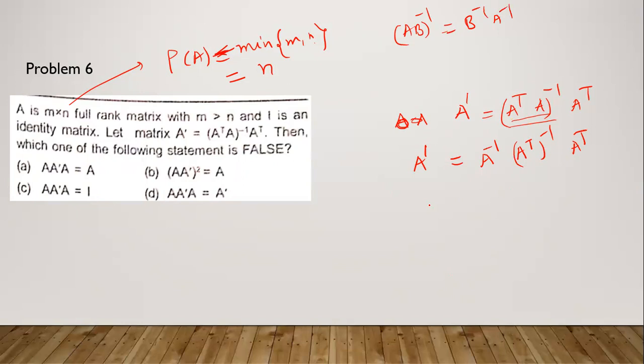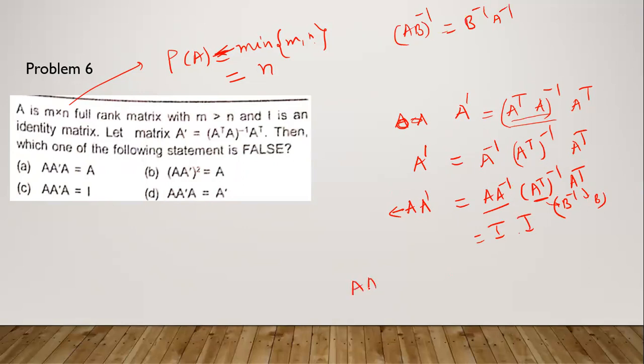Remember this part. Now we can see in the options we are going to multiply with A. So pre-multiply with A on both sides. Then it will be A inverse, A transpose inverse into A transpose. A inverse will be the identity matrix. If we suppose A transpose is any matrix B, then it will be B inverse into B, which is again the identity matrix.